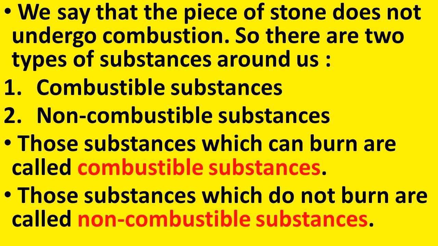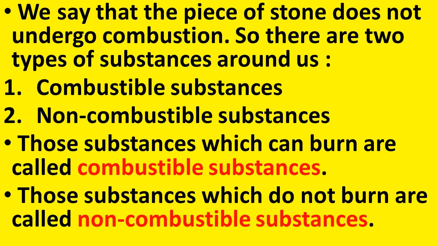So there are two types of substances around us. From this activity, what can we conclude? We may say that the stone does not undergo combustion. And based on that, we can say that there are two types of substances around us. The first one is combustible substances, and the next one is non-combustible substances.